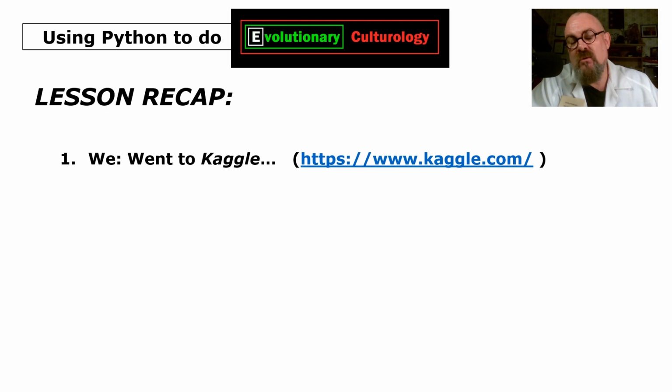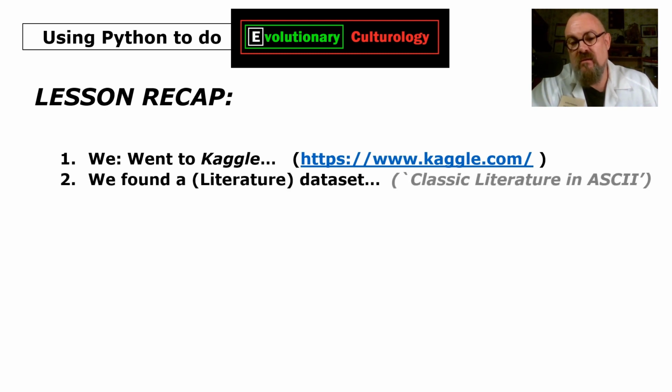So that's it, and a quick lesson recap using Python to do EvCult. This lesson we went over to Kaggle.com. We found a literature data set, the one that's called Classic Literature in ASCII by Miles O'Neill. Downloaded that.